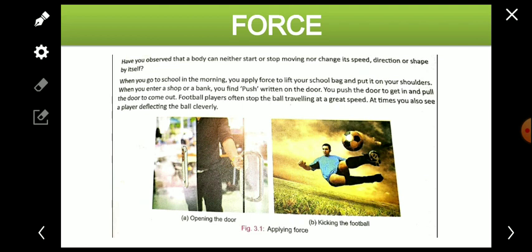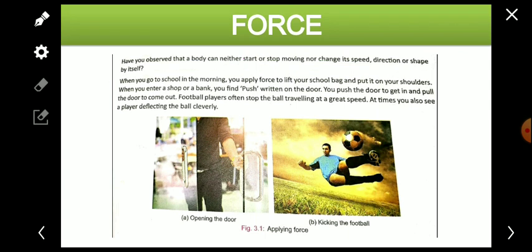As you can see here, what is written is: have you ever observed that a body can neither start nor stop moving, or change its speed, direction and its shape by itself? What is this sentence saying?